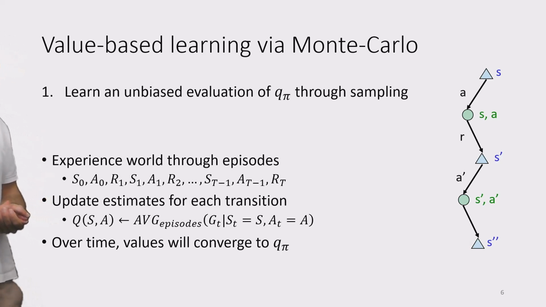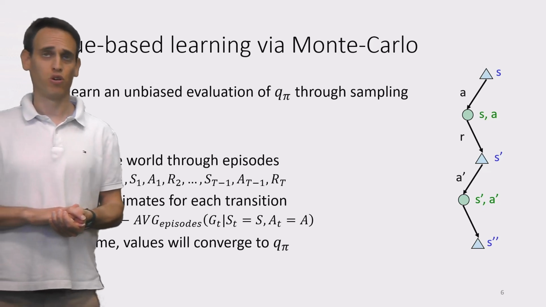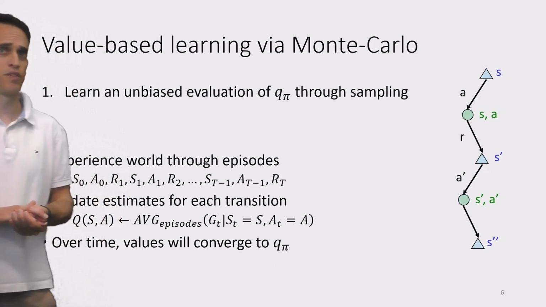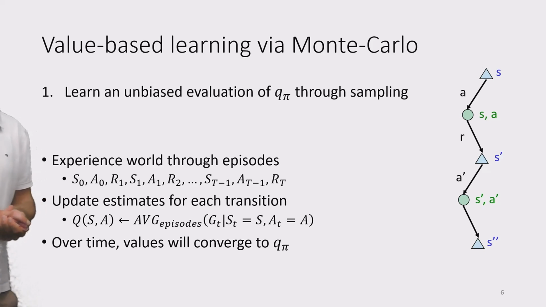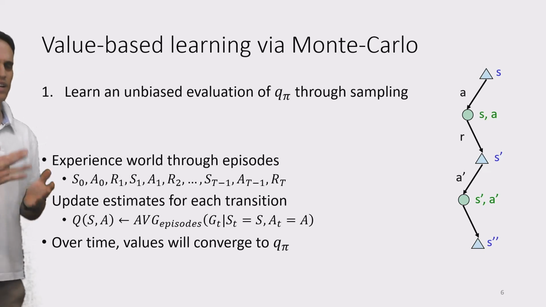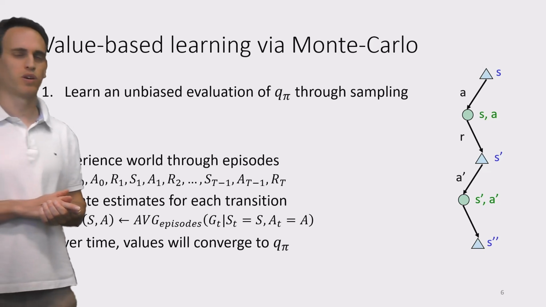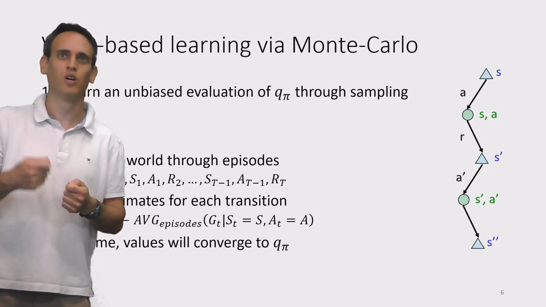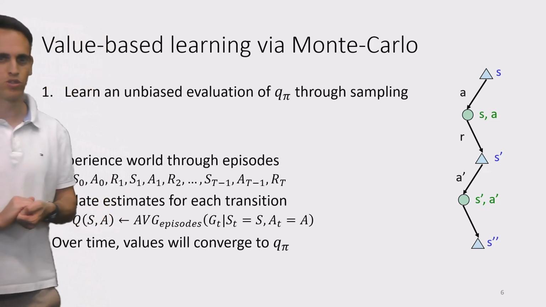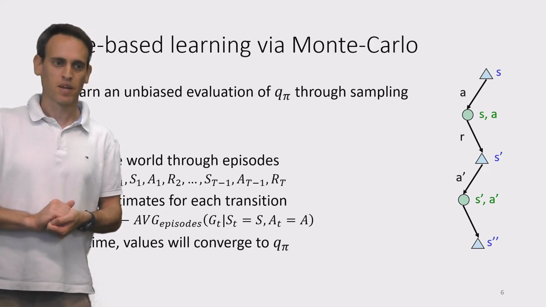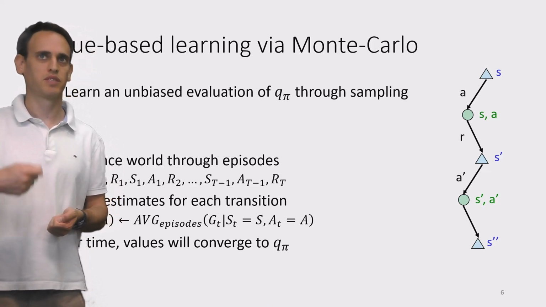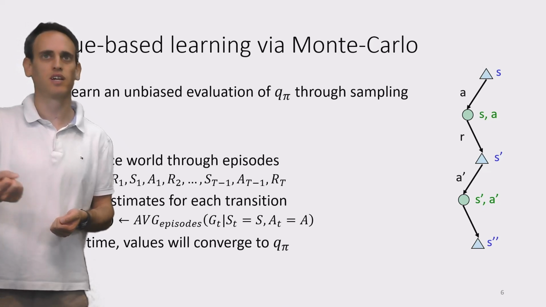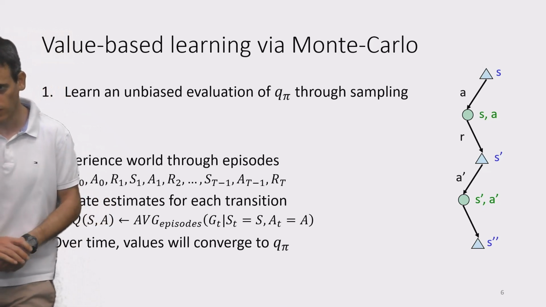And so now we can adopt this approach for reinforcement learning, specifically for value-based learning. For instance, we can learn an unbiased evaluation of the Q value of the action values, or maybe the state values. We can do it in a similar way. But as we said before, unless we have a very good reason to learn a state value, we'll usually try to learn Q values because they also help us. They imply a specific policy, but it's much easier to extract the policy from Q values.